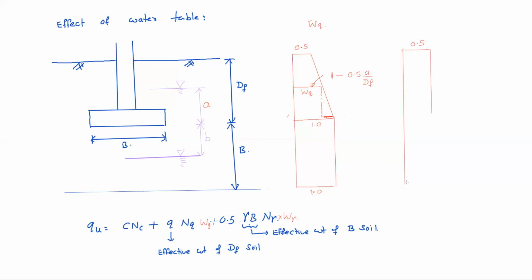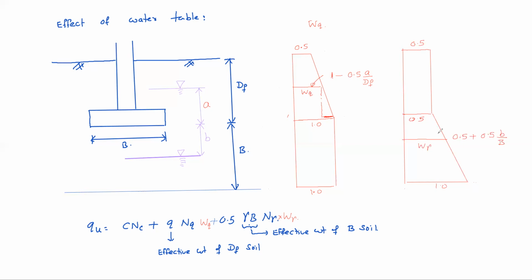At or below B depth, then its value is 1. In between, variation is linear. That means somewhere here at b depth, its value will be 0.5 plus 0.5 b by B. You can visualize, right? W gamma. Clear? So in this manner, we can work out these correction factors.